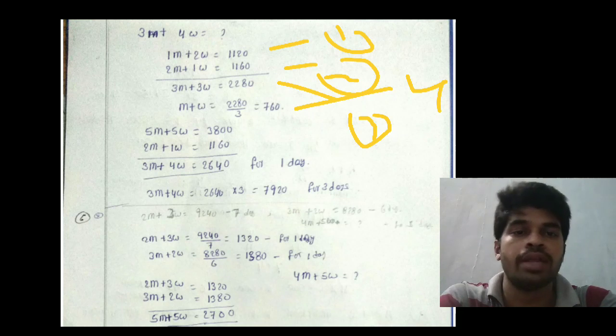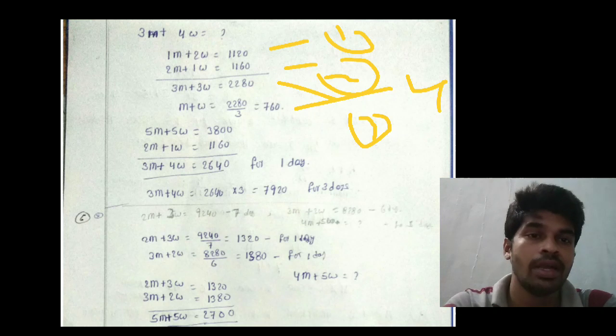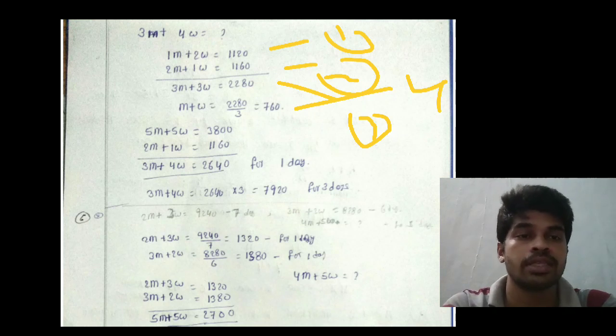Equation 4 into 5: 5 men plus 5 women, into 760 into 5, that equals 3800, plus equation 2, that equals 2 men plus 1 woman. That equals 3 men plus 4 women equal 2640 rupees daily earnings. But I want only 3 days earnings, that equals 3 men plus 4 women, that equals 2640 into 3, that equals 7920 rupees. This is the 3 days earnings.